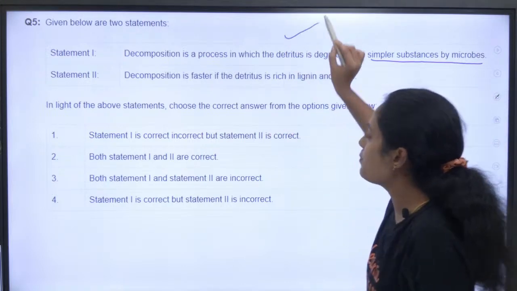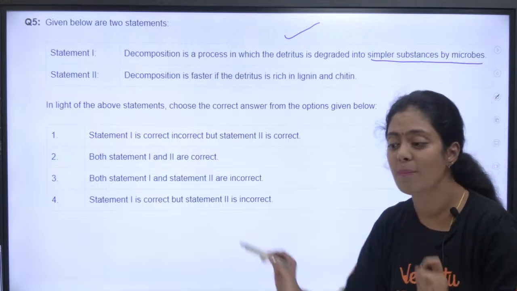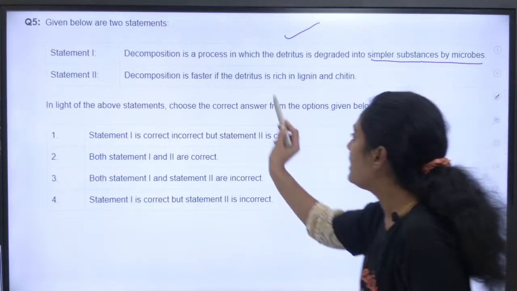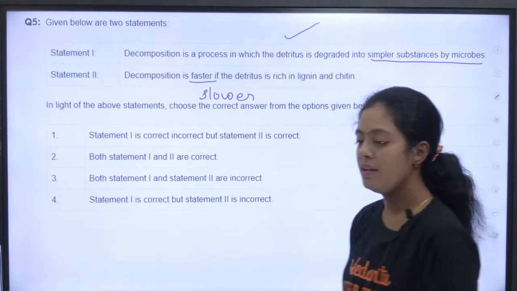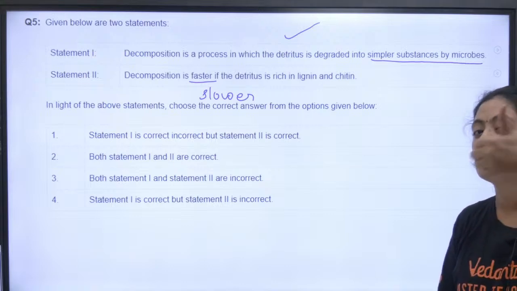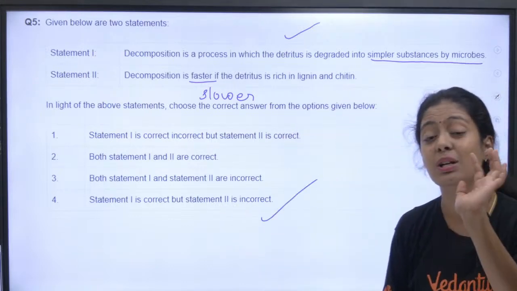Statement 1 is absolutely correct, right? Statement 2 is wrong. Can anyone tell me what is the mistake in statement 2? What have they said wrongly? It is faster, isn't it? It is slower. Right? It is slower. Very good. All those who have answered it as 4, superb. Keep it up. Okay. So statement 1 is correct, but statement 2 is incorrect.